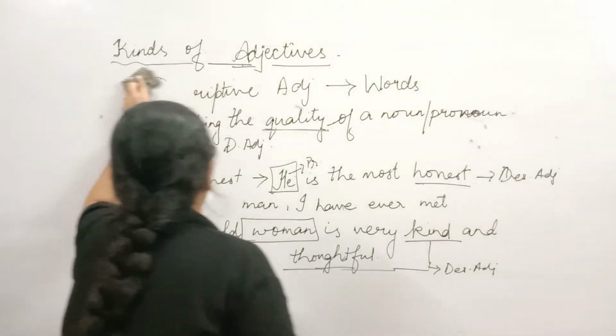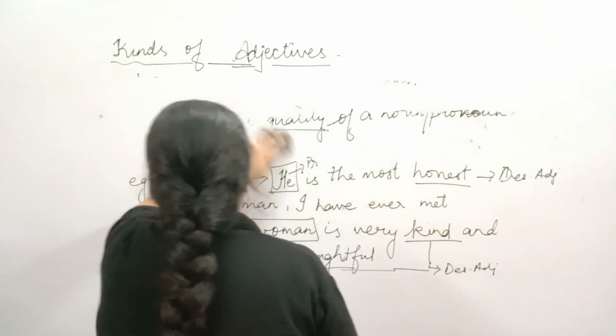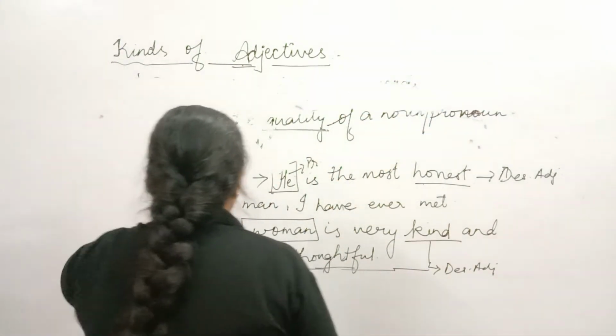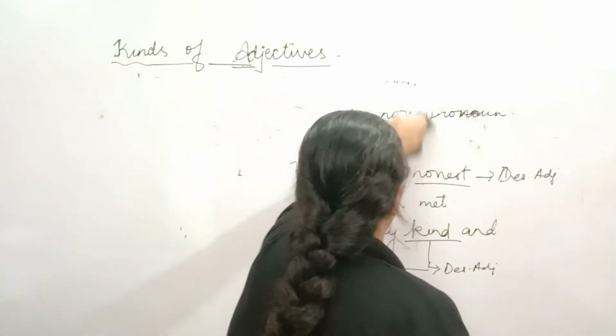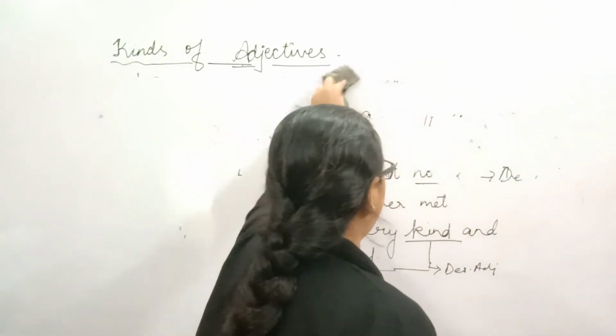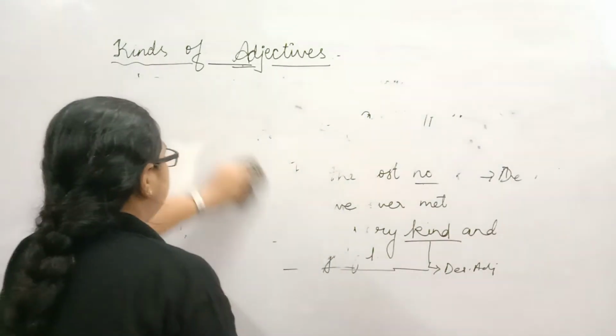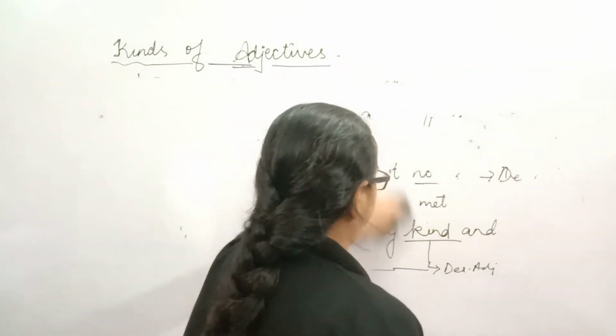Let's come to the second kind of adjective, that is determiner adjective. The second kind of adjective is determiner adjective.